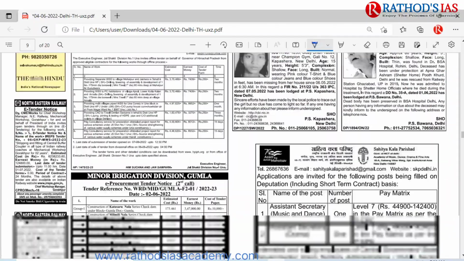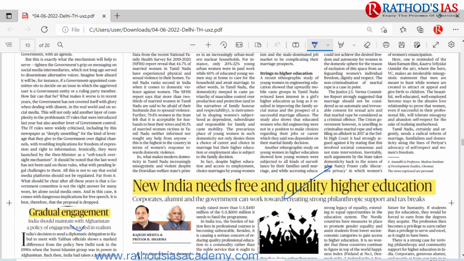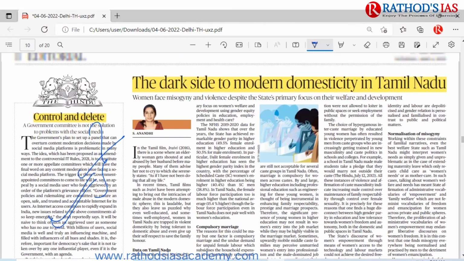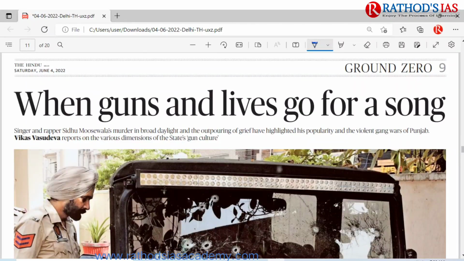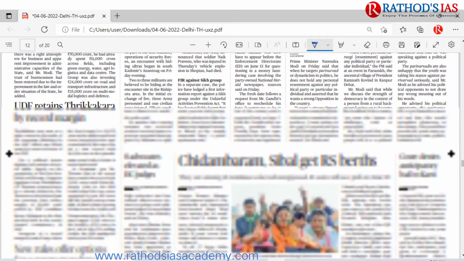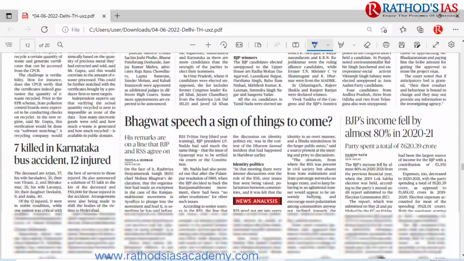In this editorial page, I discussed the topic of higher education, and I also discussed Afghanistan. There is one topic regarding social media, so you can easily go through that topic. And this article, if you are from Tamil Nadu, you can read. It is mainly talking about the welfare and development of women. If you move forward, this is Ground Zero, there is nothing to read here. And if you move forward in this newspaper, on page number 10 also, I didn't find anything relevant.